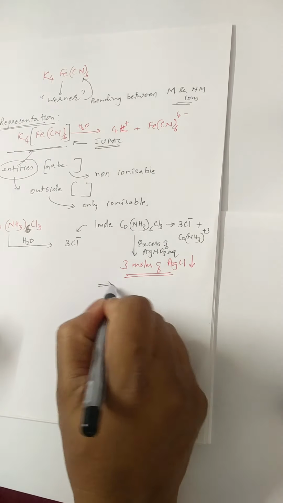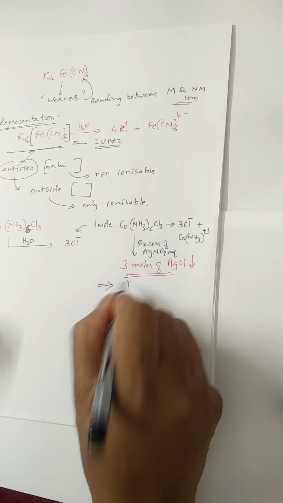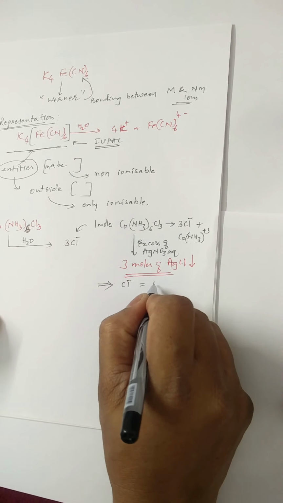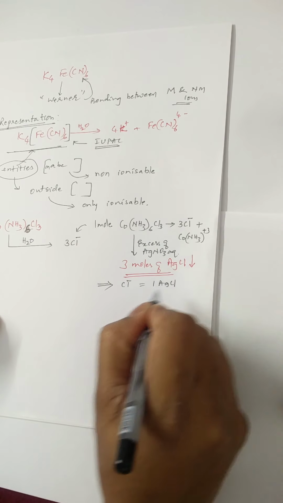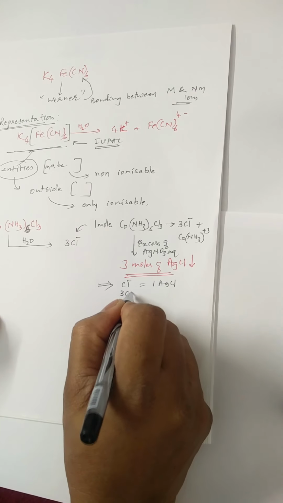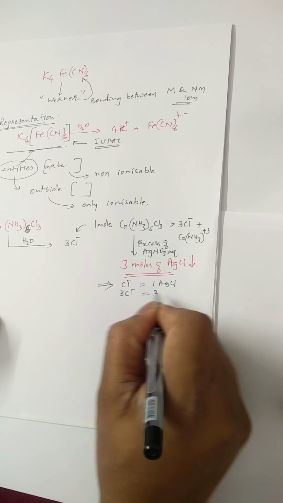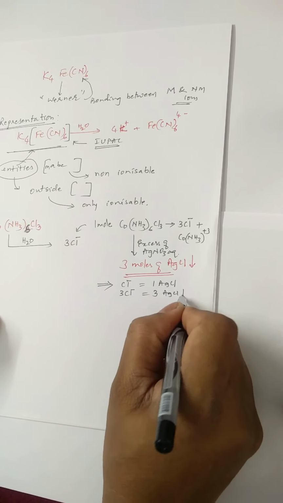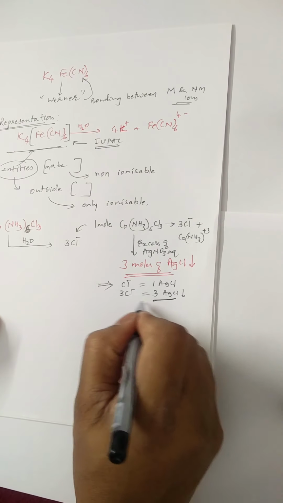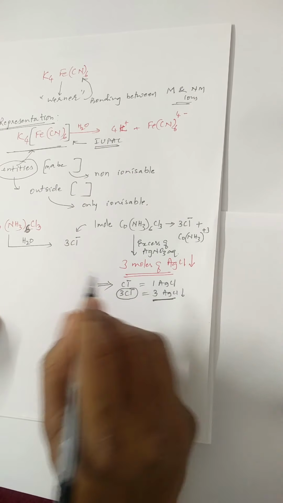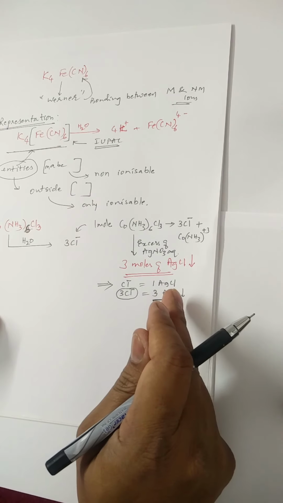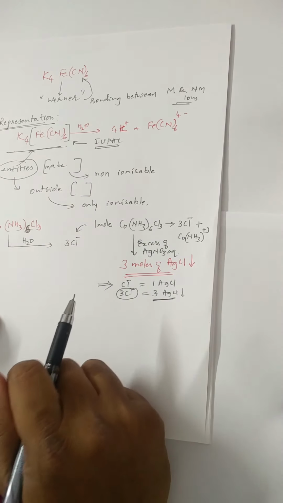Well, this implies that 1 mole of chloride ion gives 1 mole of AgCl. As we have got 3 moles of chloride ions, therefore we are getting 3 moles of AgCl precipitate. This indicates that these 3 chloride ions are ionizable. Then only we will be able to detect it.